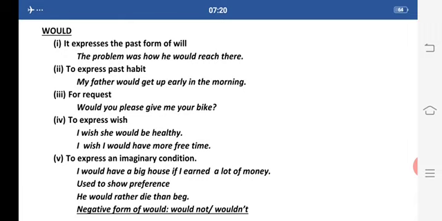Second is to express past habit. My father would get up early in the morning. It is the past habit of my father.